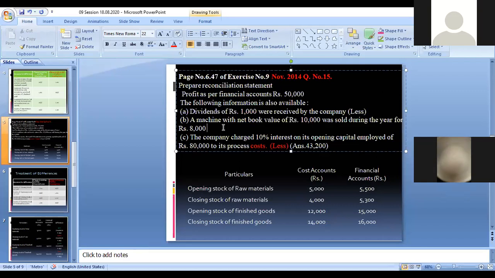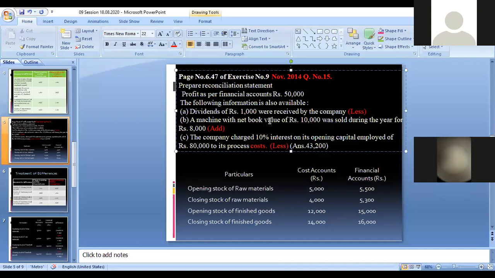So this 1,000 also we have to less. This 2,000 is an expenditure appearing only in financial accounting, so that amount should be added. This amount should be added, this amount should be less. Now we can understand that this is an income appearing only in financial accounts, so it will be less.